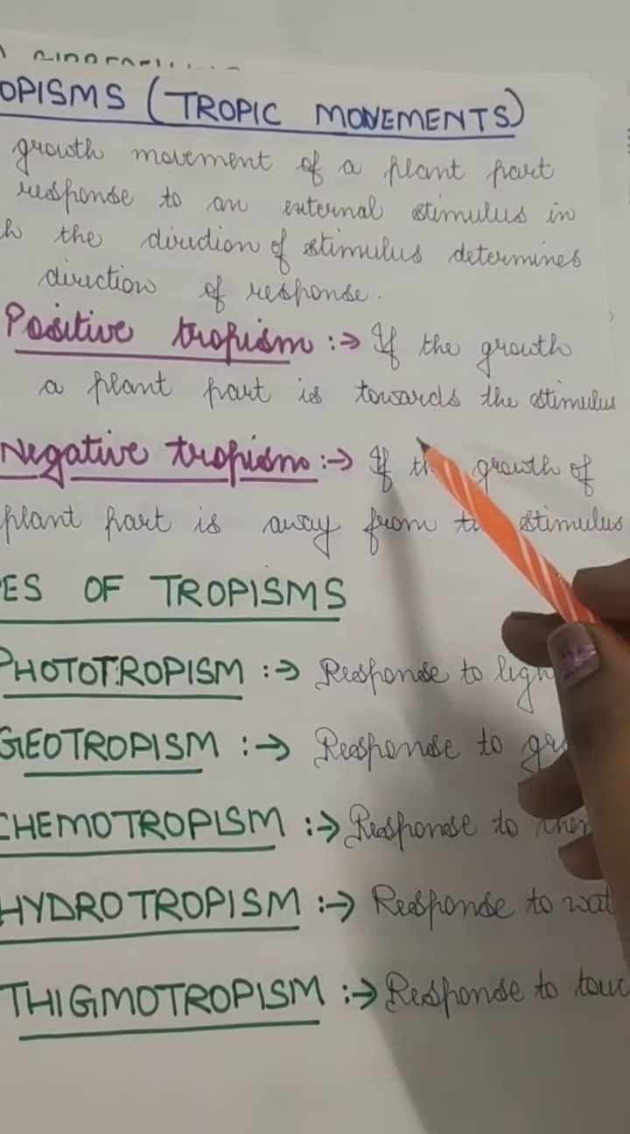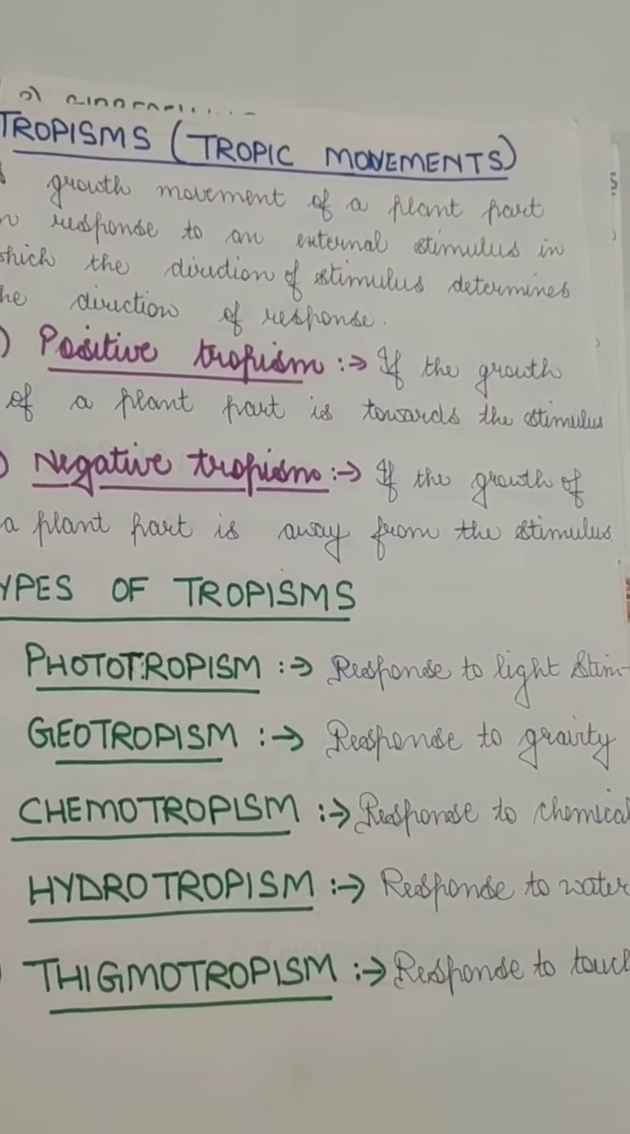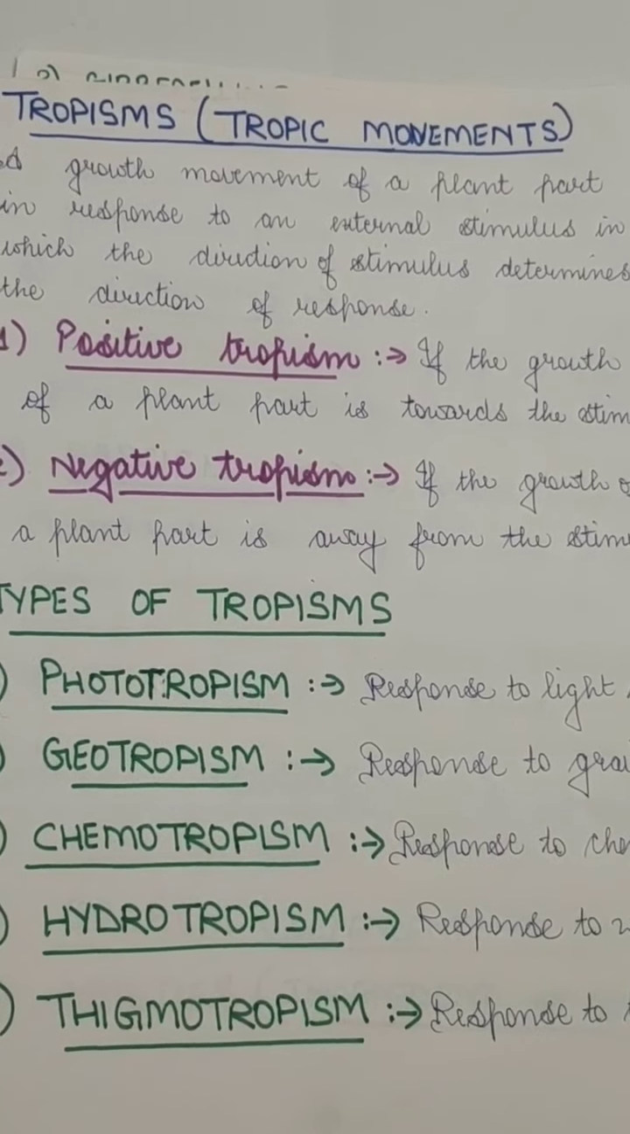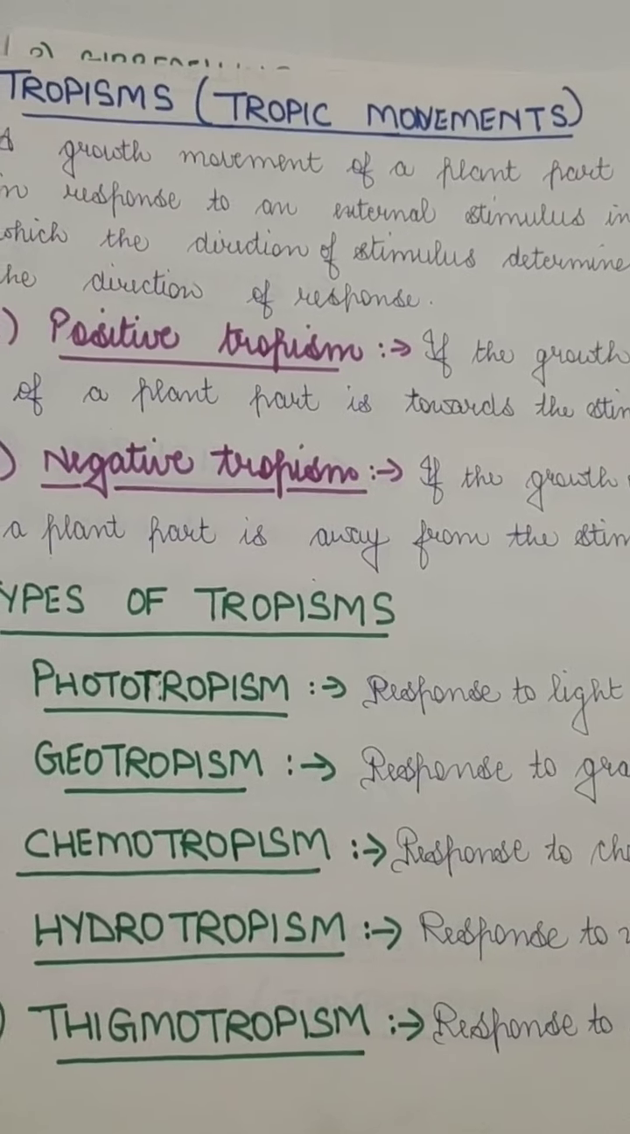And the other one is negative tropism, if the growth of a plant is away from the stimulus. If it is going away from the stimulus, that is a negative tropism.